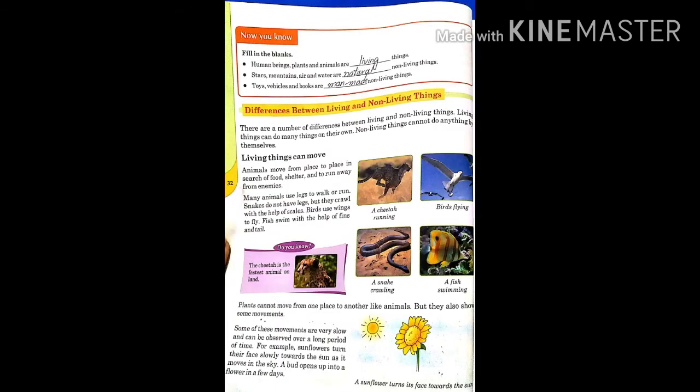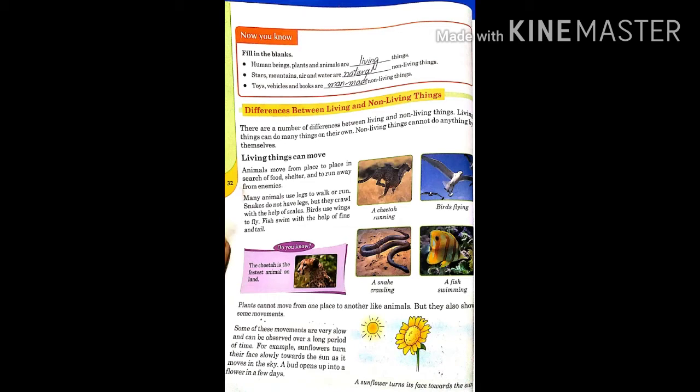We have some blanks. Human beings, plants and animals are dash things. Human beings, plants and animals are living things. Stars, mountains, air and water are dash non-living things. Stars, mountains, air and water are natural non-living things. Toys, vehicles and books are dash non-living things. Toys, vehicles and books are man-made non-living things.